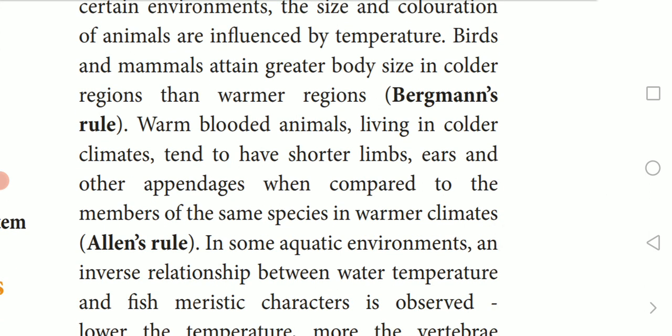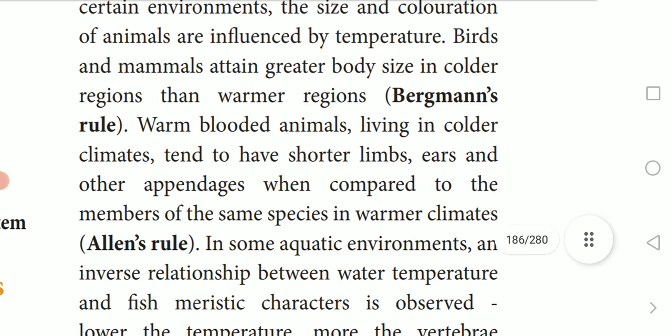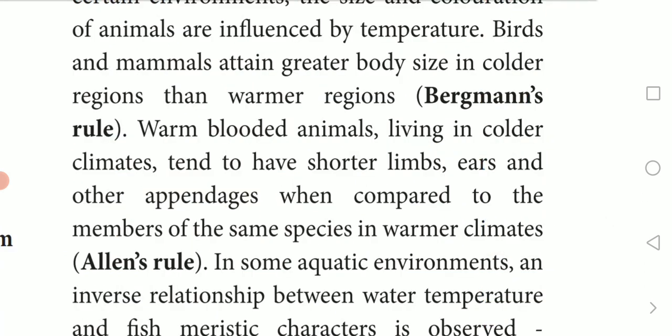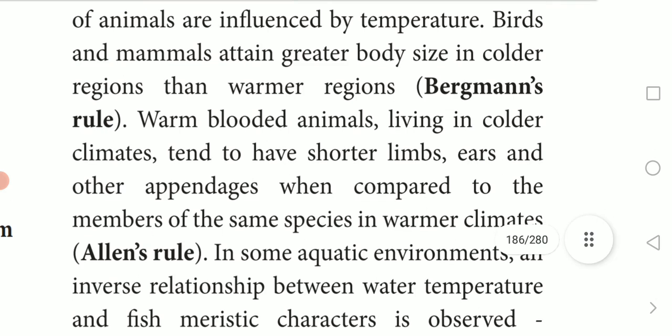Allen's rule is about warm-blooded animals living in colder climates. The animals that are warm-blooded and live in colder regions tend to have shorter limbs, ears, and other appendages. The blood will be somewhat warm; that is what we call warm-blooded animals.